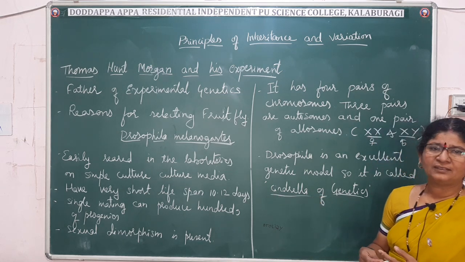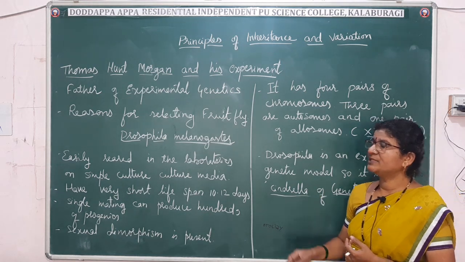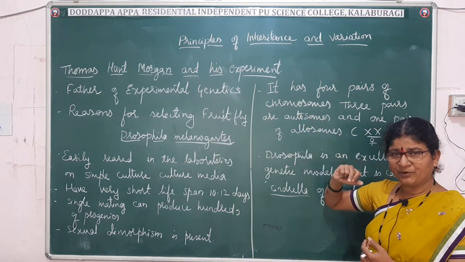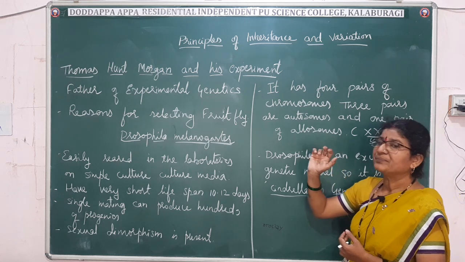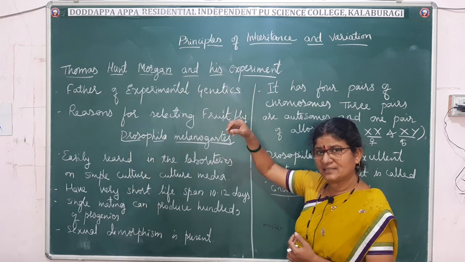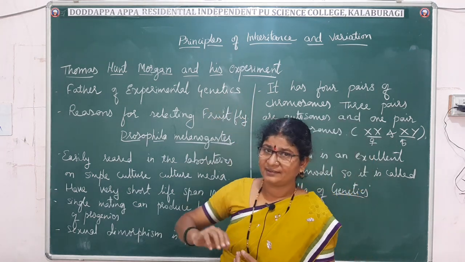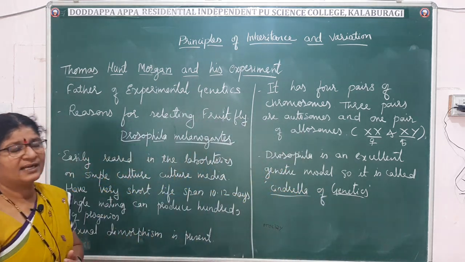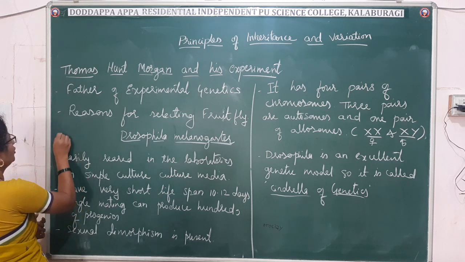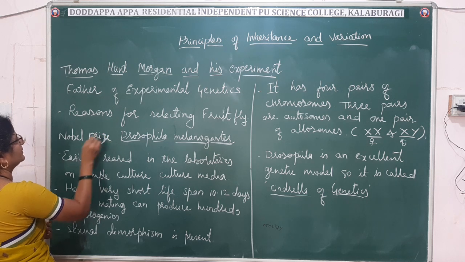It will be asked for 3 marks in the theory exam. So let me just repeat. Thomas Hunt Morgan worked on the fruit fly in the Columbia laboratory, and he is famous as the father of experimental genetics. And for his work and the proposal of linkage, he got the Nobel Prize. He is a Nobel Prize winner.